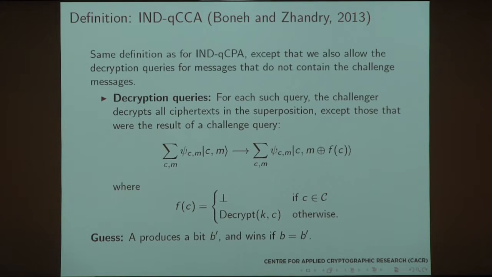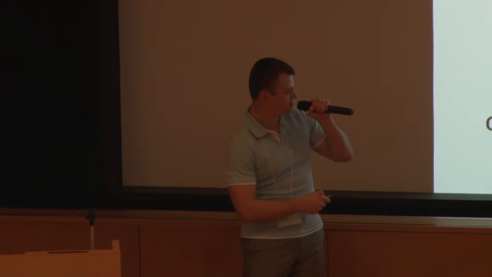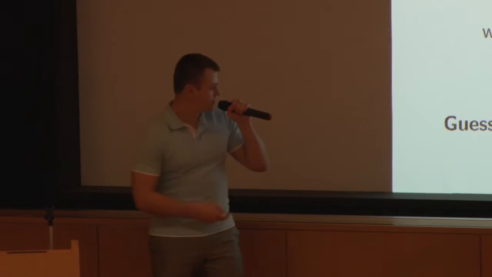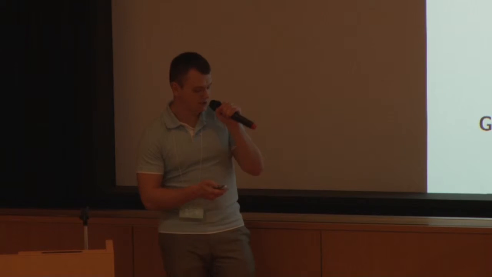It starts off the same, and then again we have the decryption queries, and the decryption happens once we feed in a ciphertext in quantum superposition. We get a decryption in quantum superposition, except if one of the messages here was one of our challenge messages, then we don't return the actual decryption of it, of course. And again, we want to guess the right bit b.